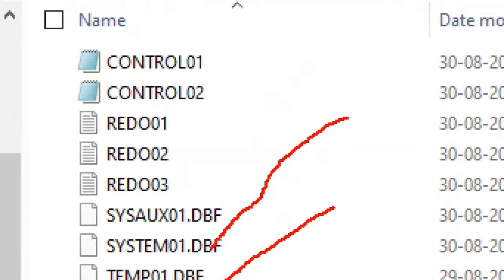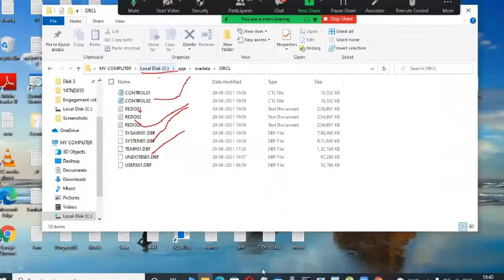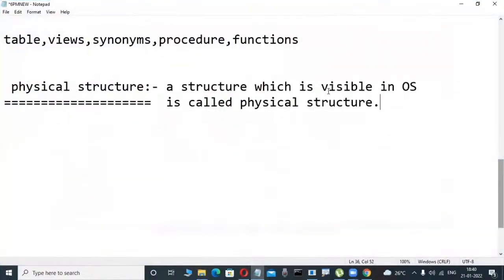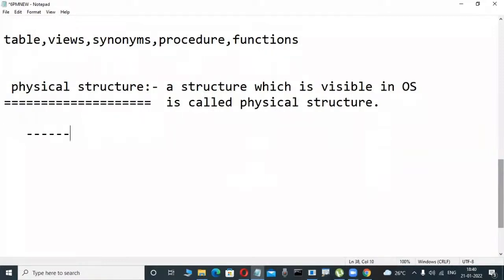What is this? You don't have an idea; later you will be familiar with control files and redo log files. That's why it is a structure which is visible in the operating system. Those files are visible, and that is called the physical structure. But the people working in the physical structure are different type of persons, the DBA, database administrator.